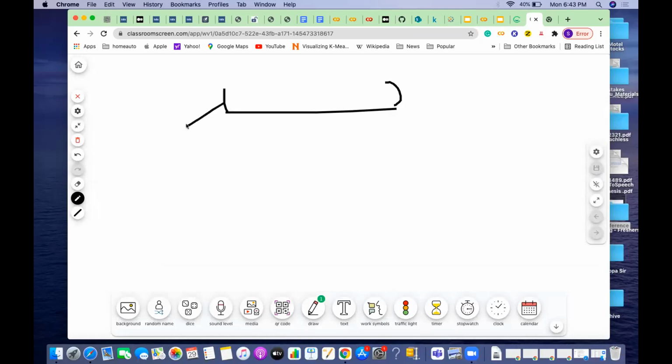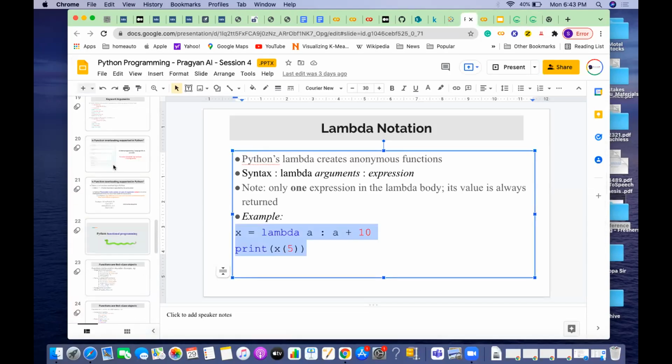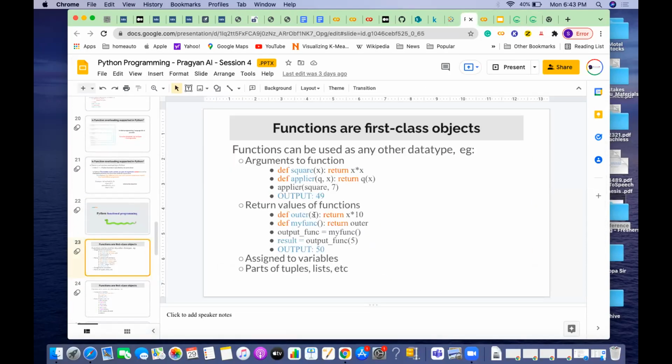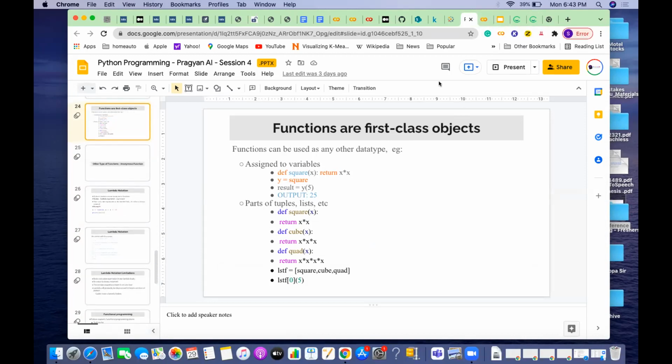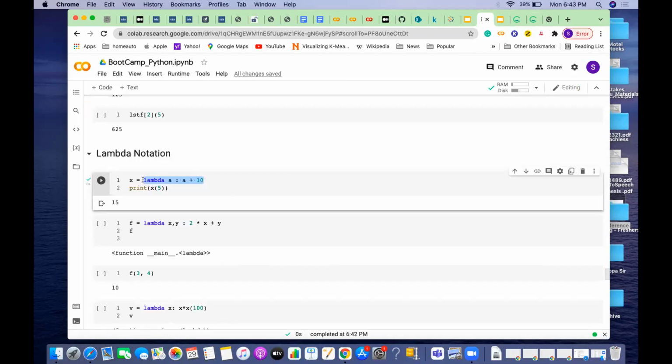I am trying to assign to some variable. We discussed that in the last class also, something like this, if you have seen here. Passing a function as an argument, assigning a function to a variable. The function name is assigned to a variable. Something similar to that we are trying to do here, we are trying to assign this whole thing to a variable called X.